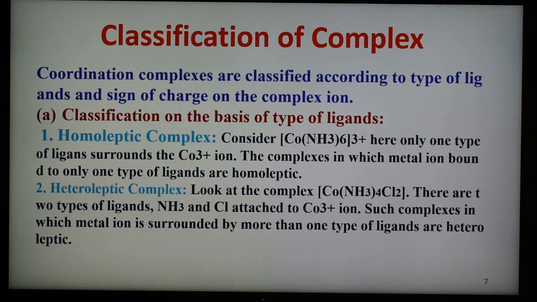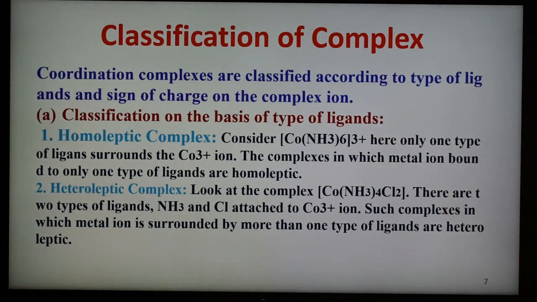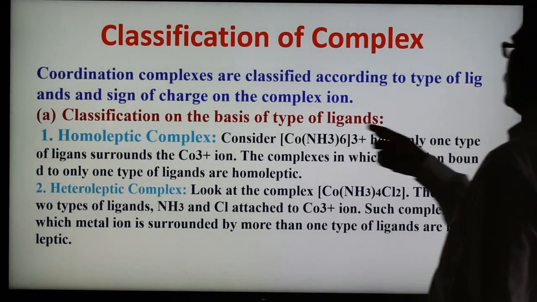Now the classification of complexes. Complexes can be classified according to type. There are 2 ways to classify the complexes. One is classification on the basis of ligand, that is, what type of ligands are there. This is the first classification, on the basis of type of ligand.